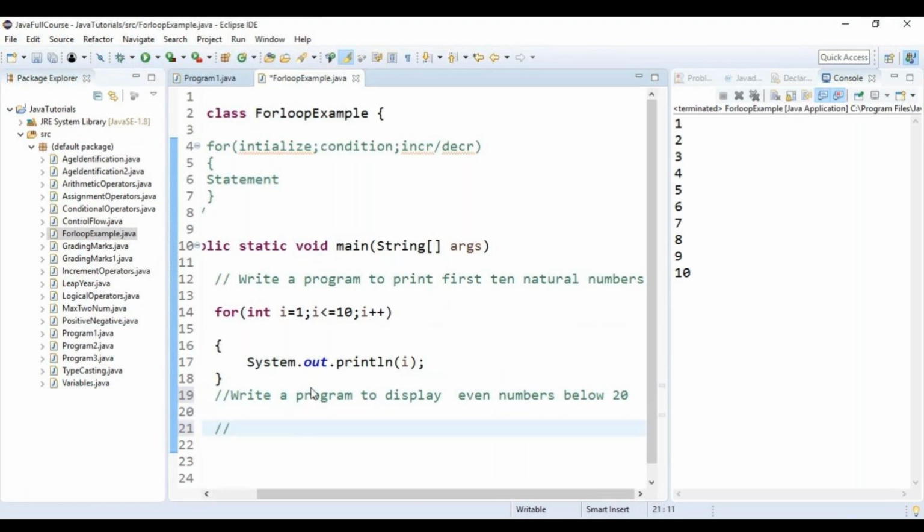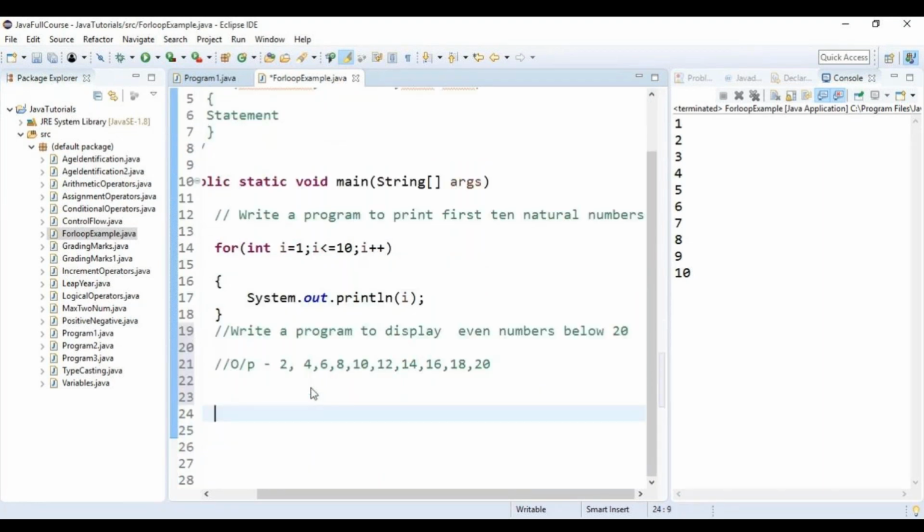What should be my output? It should be like this: 2, 4, 6, 8, 10, 12, 14, 16, 18, 20. This should be my output. How can I give a for loop for this?